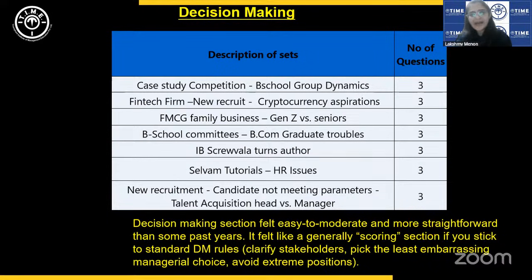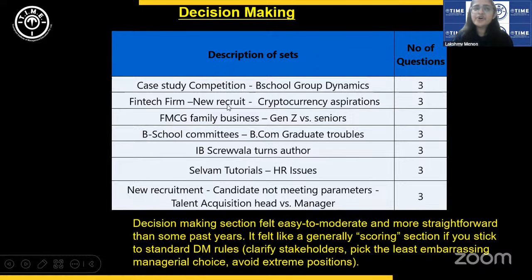Okay, this is a pattern which we saw last year also. Then the next one is about this new recruit to a fintech firm, recruited from a top B school. He does very well in this firm, but then he wants to move on to their cryptocurrency vertical, but his boss is not in favor of that. So that's the dynamics there.